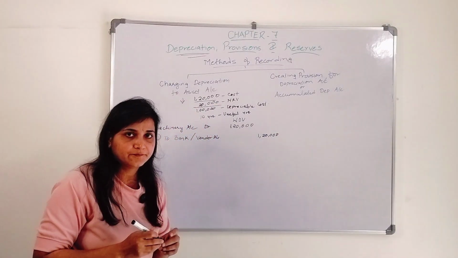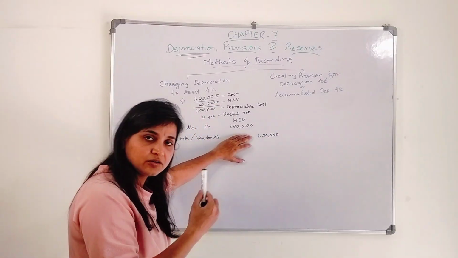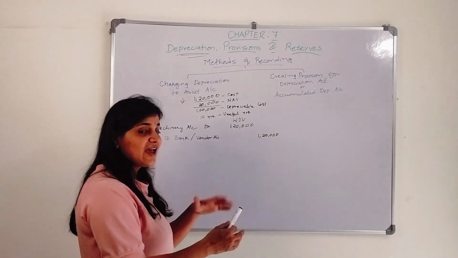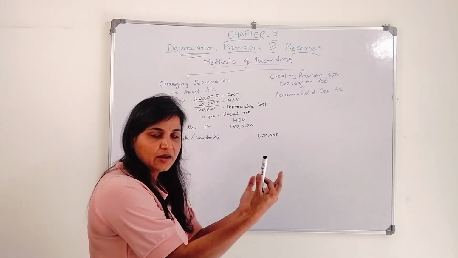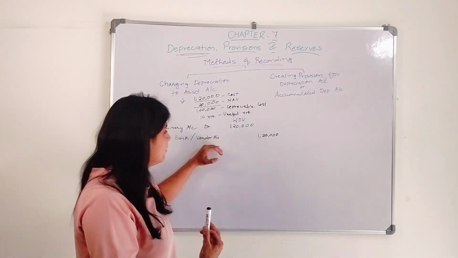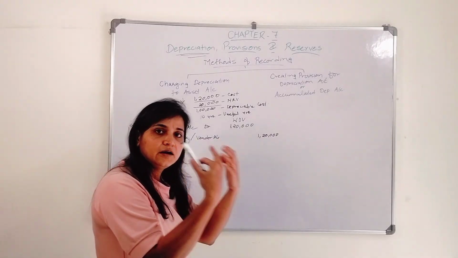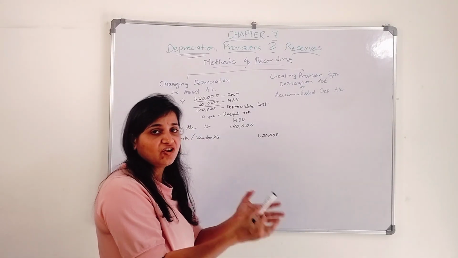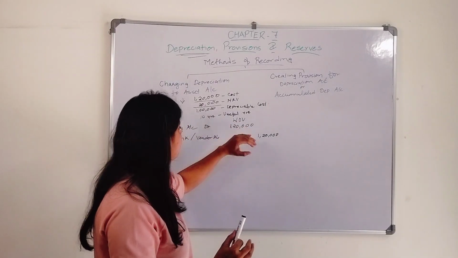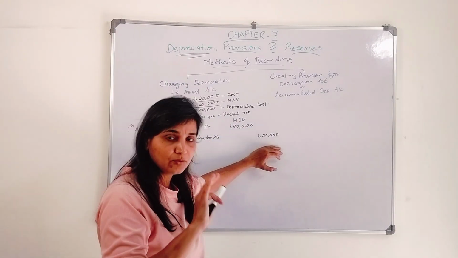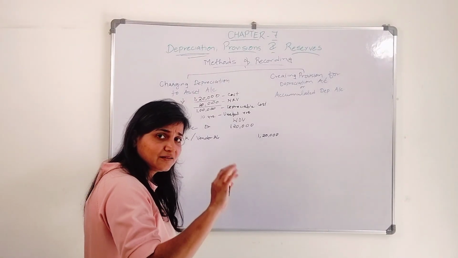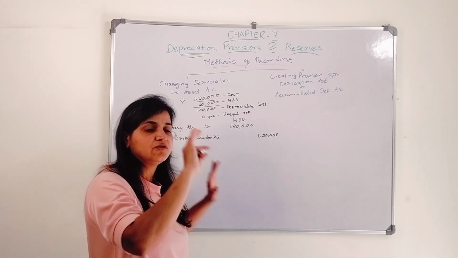This is what I paid. The machine comes into my business, it's an asset, so machinery account debit. If I created a creditor, I credit that creditor's account, or if I'm paying through check, my bank amount reduces, so I credit it. So machinery account debit to bank account 1,20,000. I purchased it on 1st April, to simplify it.